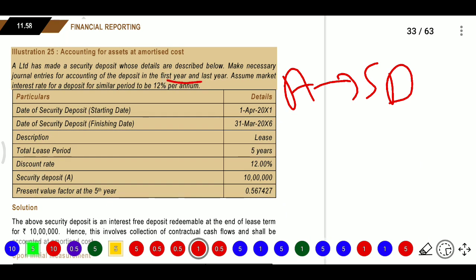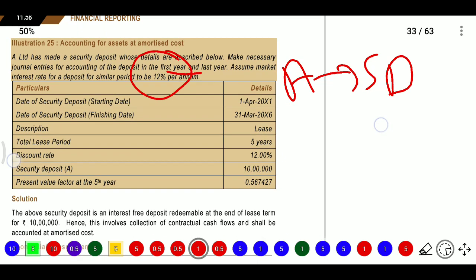In the first year, whatever the amount is, we need to recognize it at fair value. After that, we need to change if we want amortized cost, or we can go for OCI, based on the given information, assuming the market interest rate for a deposit for a similar period to be 12%. So it may be considered the effective interest rate. The deposit starts on 1st April 2001 and the security deposit finishes on 31st March 2016, the total lease period.